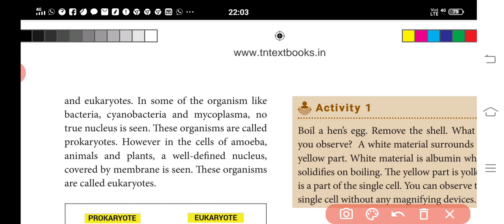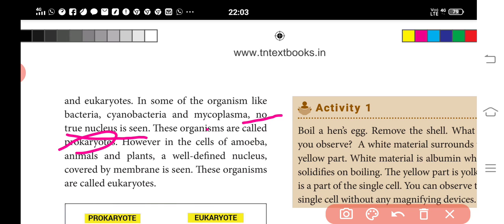Prokaryotes lack an organized nucleus and other membrane-bound organelles. The prokaryotic DNA is bound in the center, called the nucleoid. So no true nucleus is present, only a nucleoid in the center of the cell. The cell wall of prokaryotes acts as an extra layer of protection. These organisms are called prokaryotes, with no true nucleus. For example, bacteria, cyanobacteria and mycoplasma.